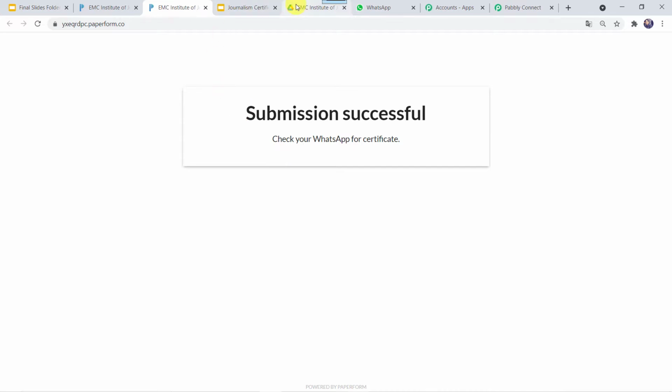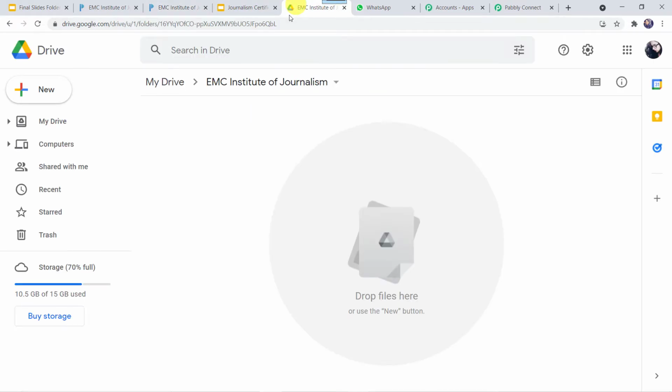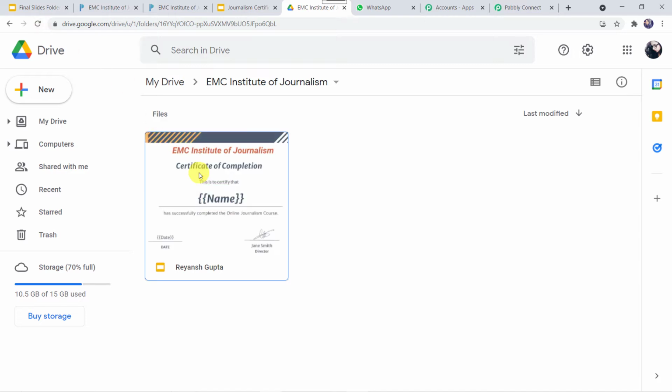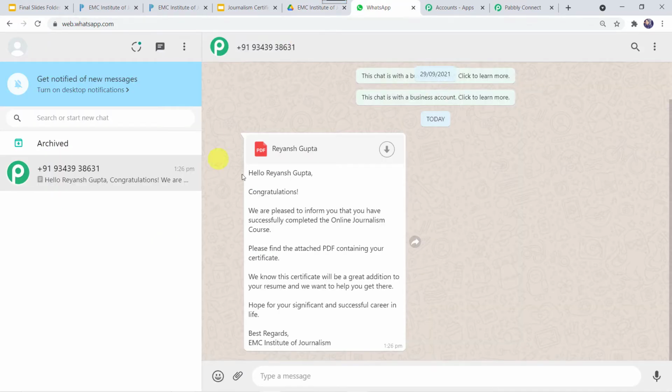Okay, so let's move to our Google Drive. I'll just refresh this Google Drive. Okay, before refreshing, I can see a certificate Reyansh Gupta is created over here. I'll just go to my WhatsApp account. And here we can see a message, hello Reyansh Gupta, congratulations. We are pleased to inform you that you have successfully completed the online journalism course. Please find the attached PDF containing your certificate. We know this certificate will be a great addition to your resume and we want to help you get there. Hope for your significant and successful career in life. Best regards, EMC Institute of Journalism.